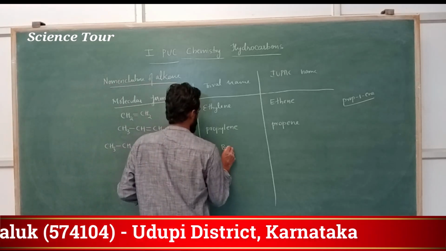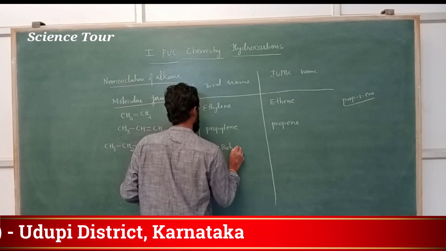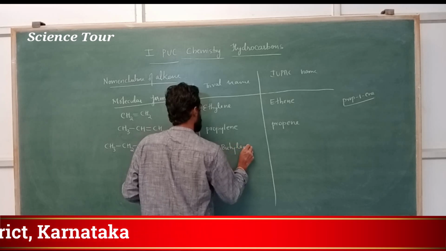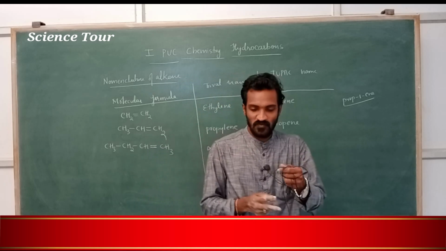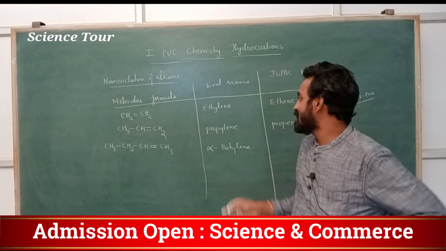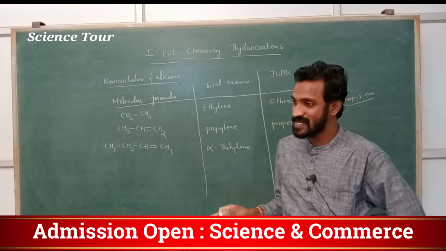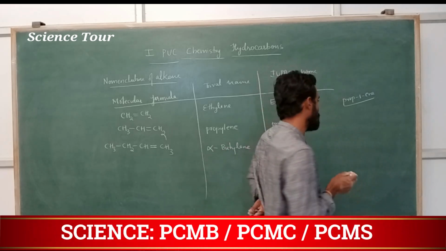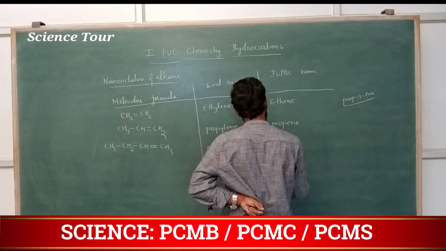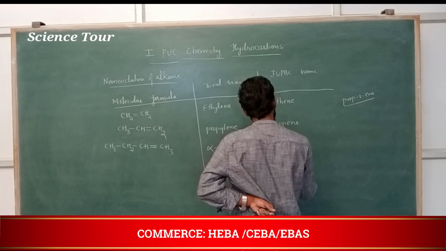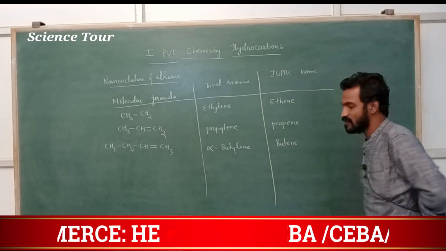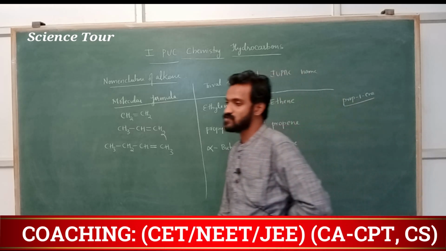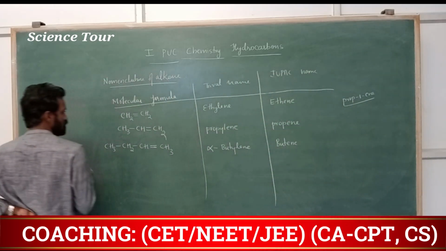Four carbon atoms. Alpha butylene, this is the trivial name. What is the IUPAC name? Butene, or you can write but-1-ene. Otherwise you can write butene, not beauty, butene. One more I will give you.